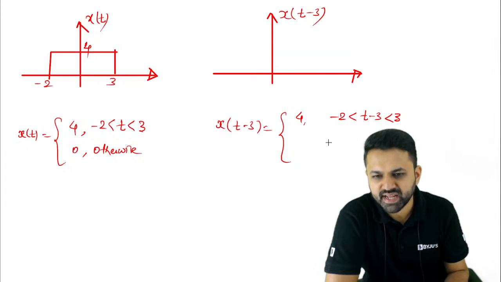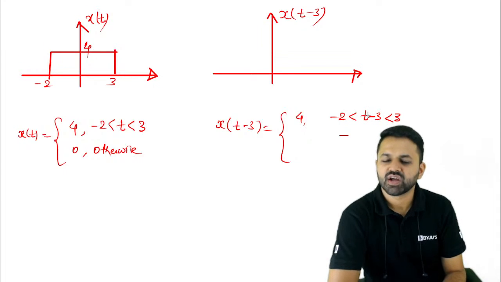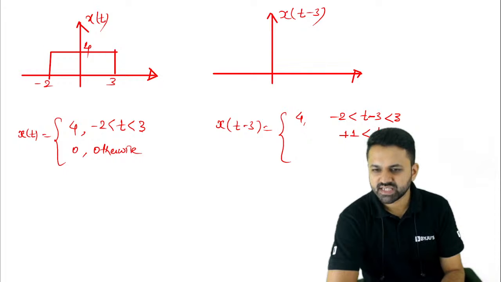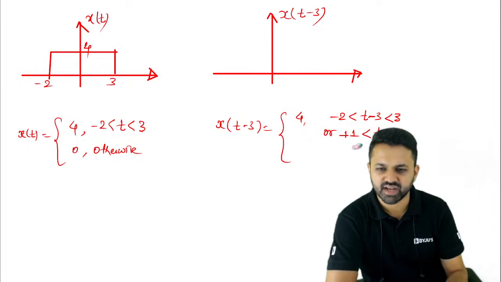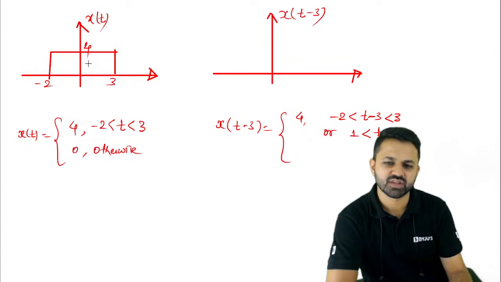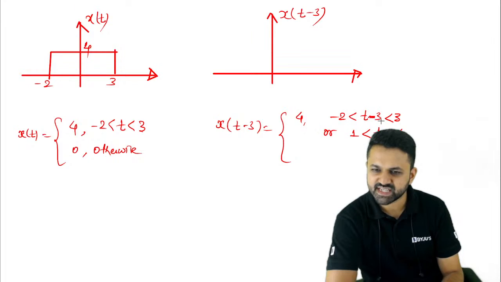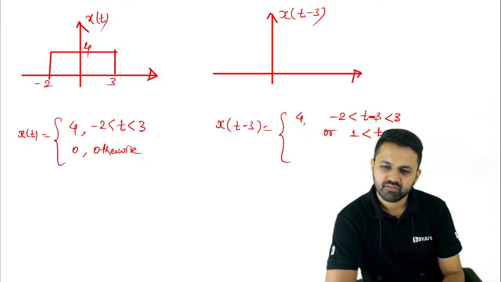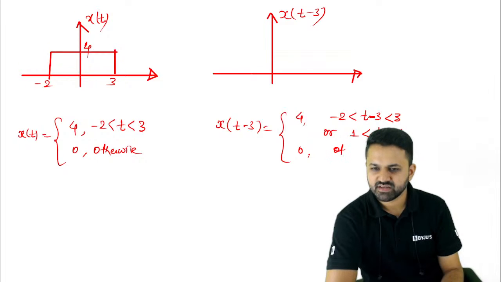So it can also be written as, when you add 3 to both sides, this will be plus 1, this is t, and this is 6. So we can write this as minus 2, this 3 we are adding to both sides, so we are adding 3 in all the places: minus 2 plus 3 becomes 1, minus 3 plus 3 becomes 0, 3 plus 3 becomes 6, and 0 otherwise.